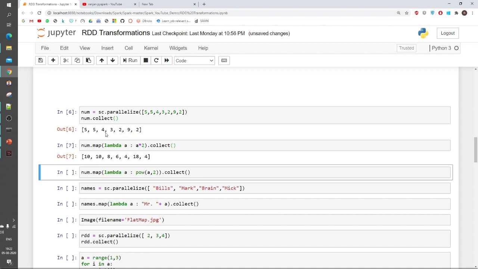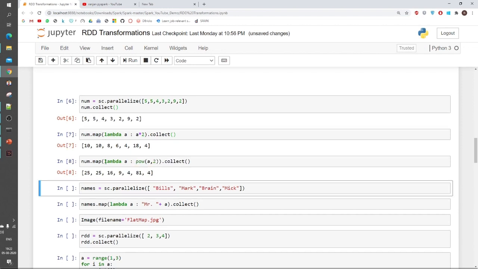So you will see that it has multiplied every element by 2, and now I am giving you another example. It will just square each element, so it will be 25, 25, 16. It's not necessary that I use lambda only here. I can use any default function or user defined function. Lambda is very easy. We can apply a lambda function in just one line, so I am using that.